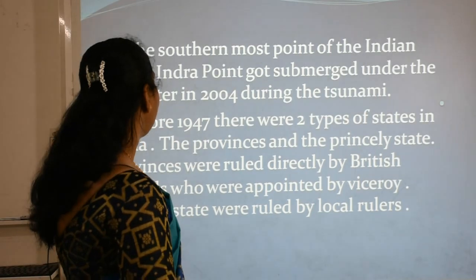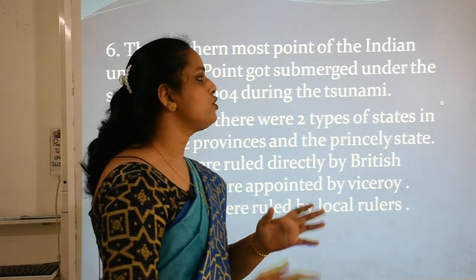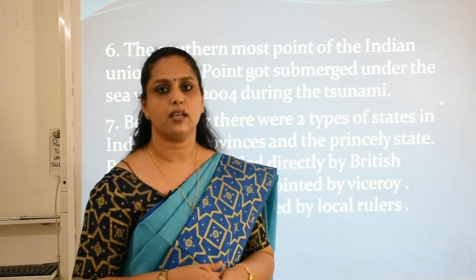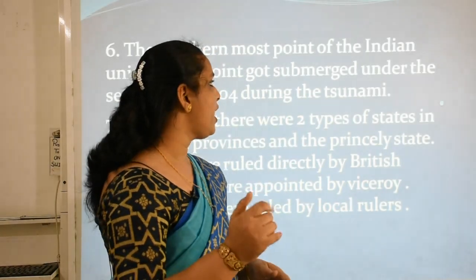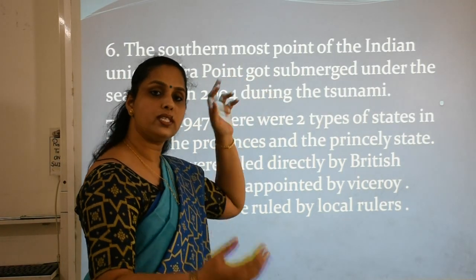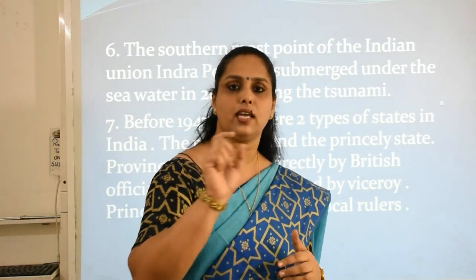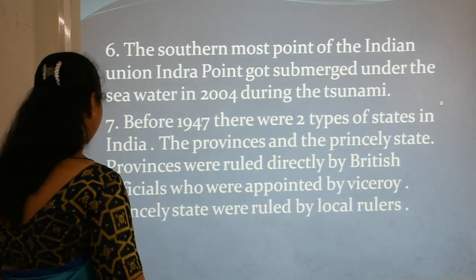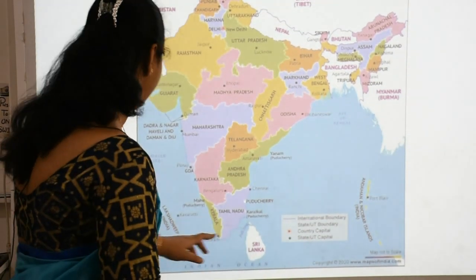The southernmost point of the Indian Union, Indira Point, got submerged under the sea water in 2004 during the tsunami. So up to here, India's location, India's size, India's neighbors, all the things we have discussed. But some exact, very important points you also have to remember. The southernmost point of India, named Indira Point, was totally submerged under the water when the tsunami came in 2004. See, this side we had Indira Point. In 2004 it was submerged.